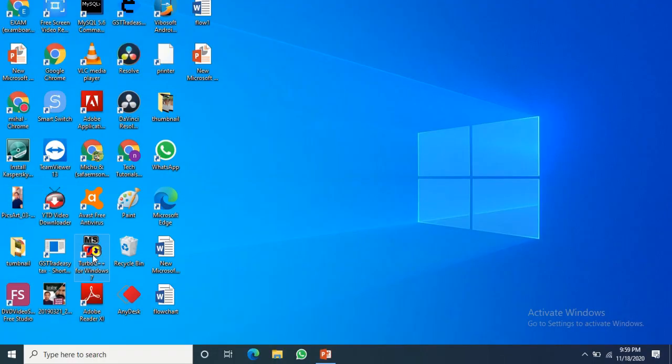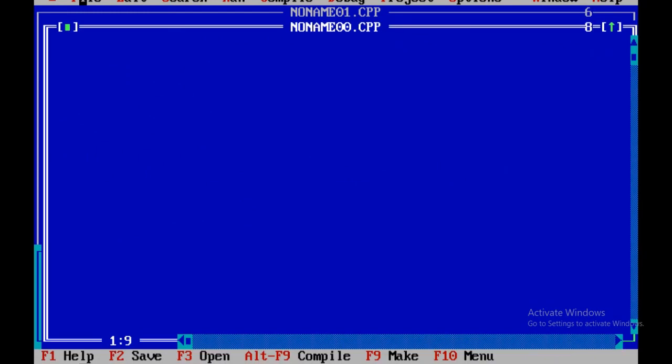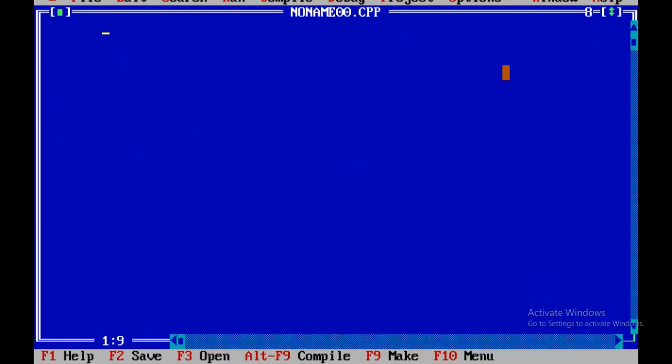So let's see how it works. Here is the program I have written for the same. Hash include stdio.h, hash include conio.h. Next is void main. All these are common, we have already studied them. We wanted to check whether the student failed or not, so here I am giving the variable name total.